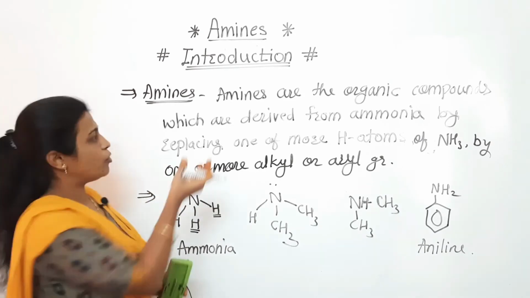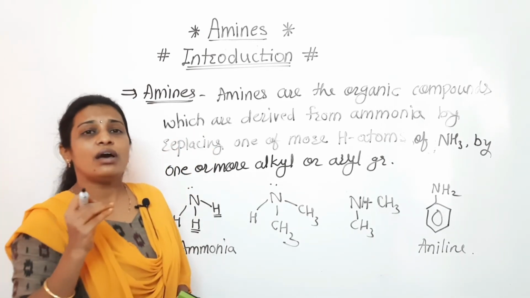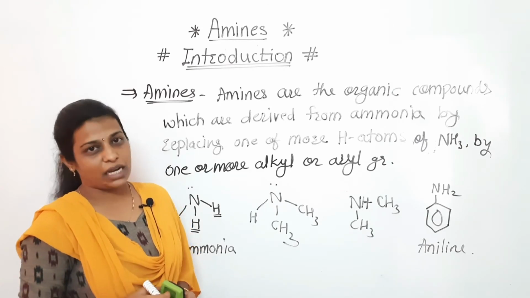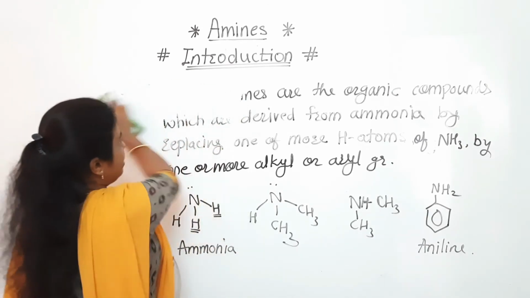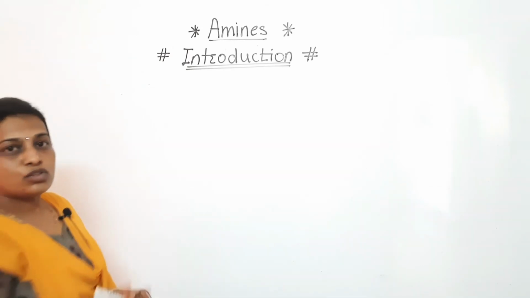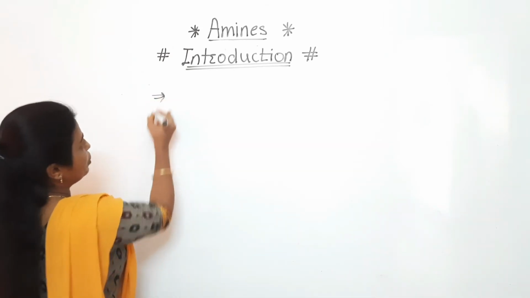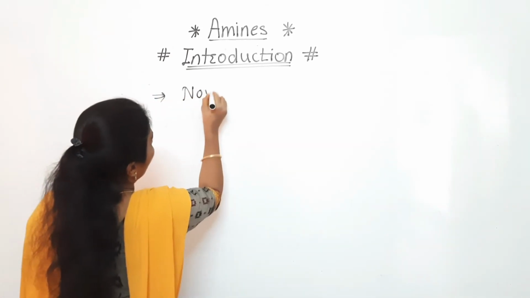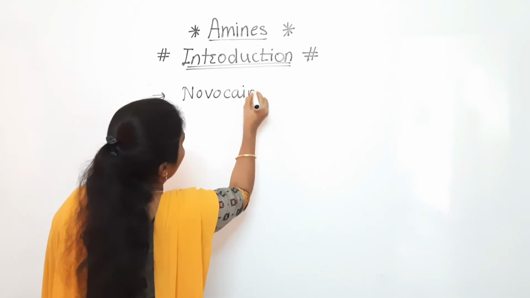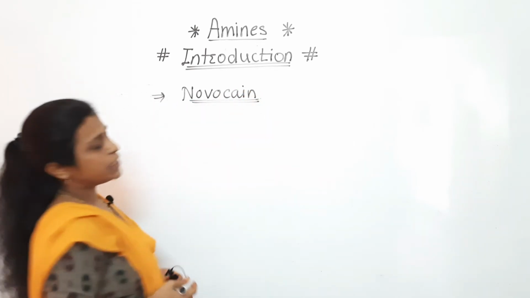Now I want to discuss some amines which are very important in our day-to-day life. Which are these examples? I will tell you right now. First one is Novocaine.